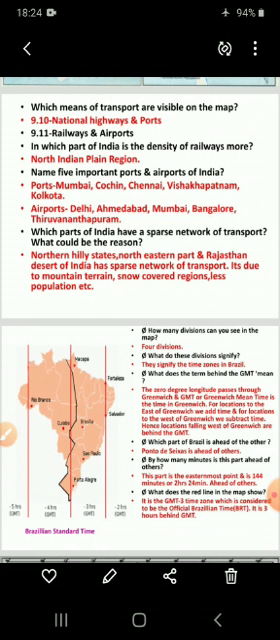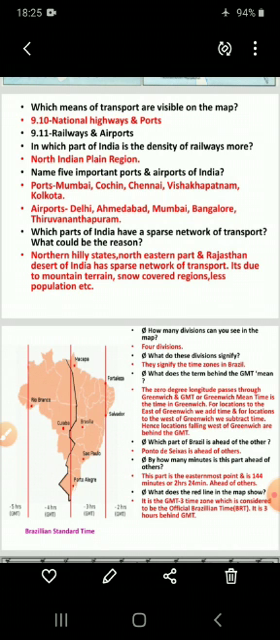So you can write down from figure 9.10, national highways and ports. Understood? And in this you can mention waterways, roadways, railways and airways. Understood? Now next, from figure 9.11, railways and airports. In which part of India is the density of railways more? Northern plain region. So just now I told you. So you can write down from this slide in your copies. Study this figure 9.10 and 9.11.